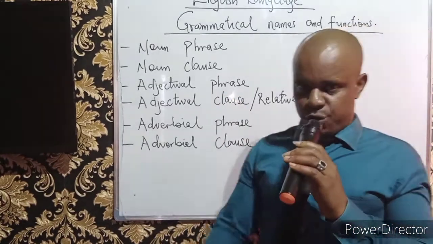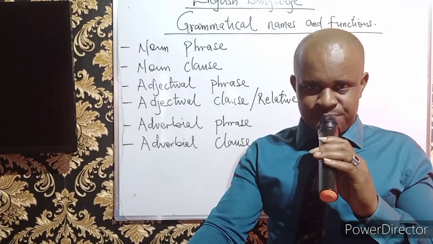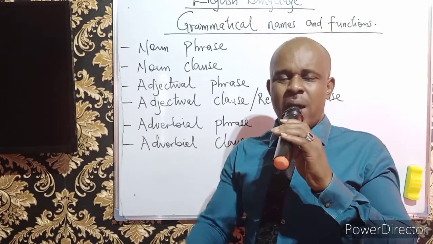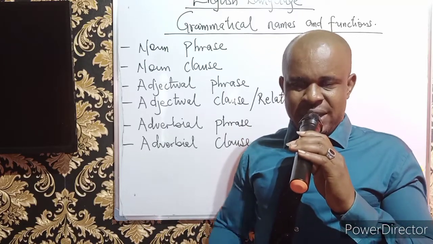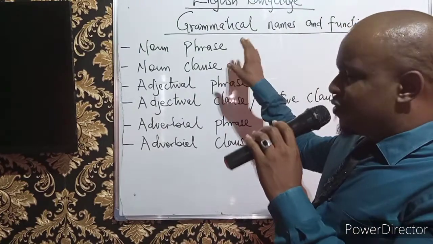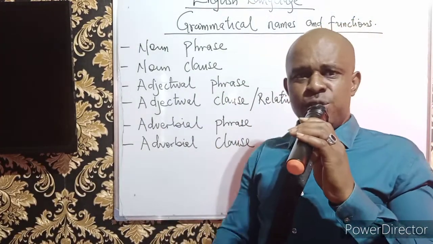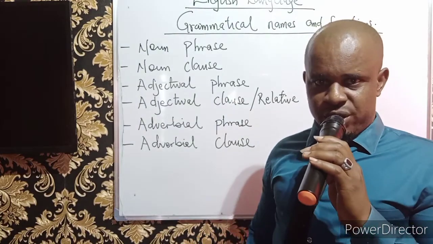Comprehension passages, when you read, you can always attempt questions in as much as you are able to digest the contents of the passage. But in the area of grammatical names, this is the area that when you don't know it, you don't know it.